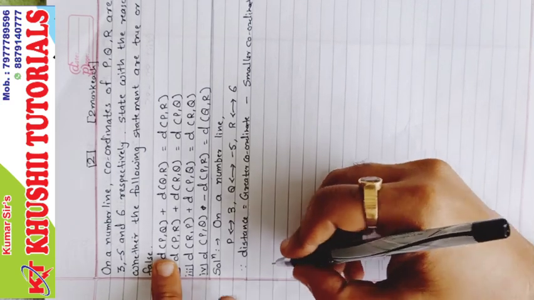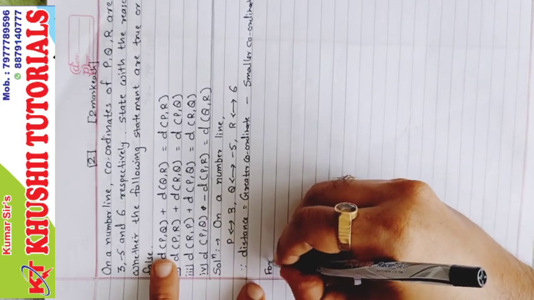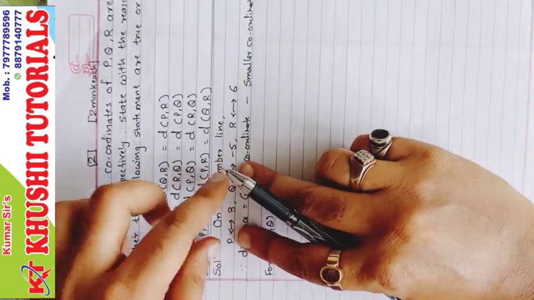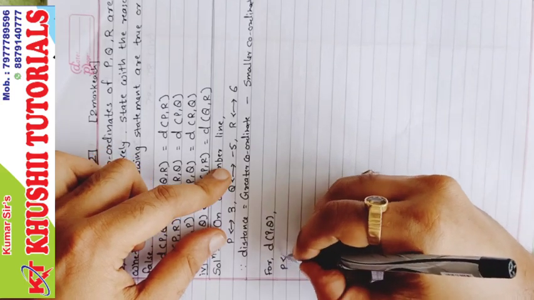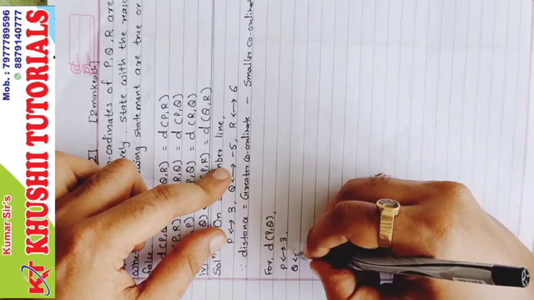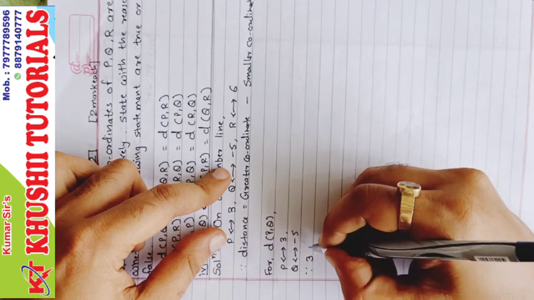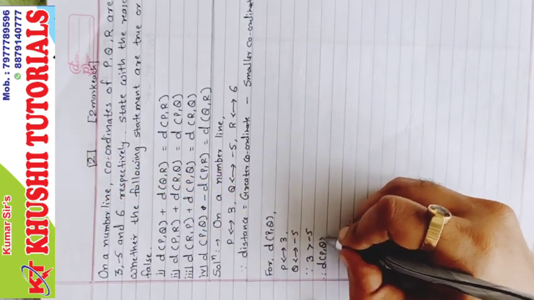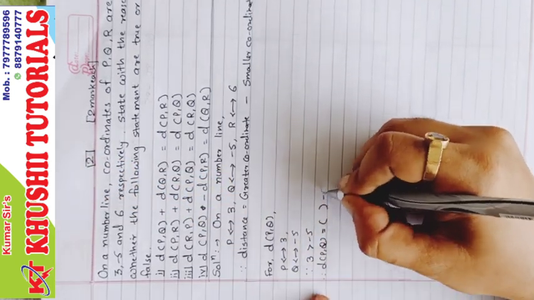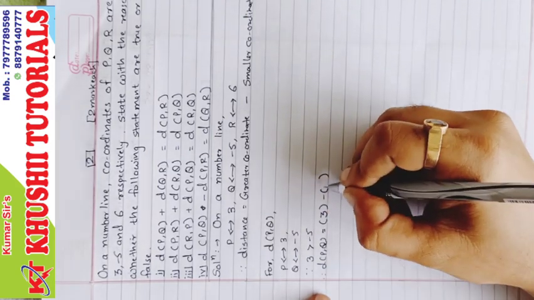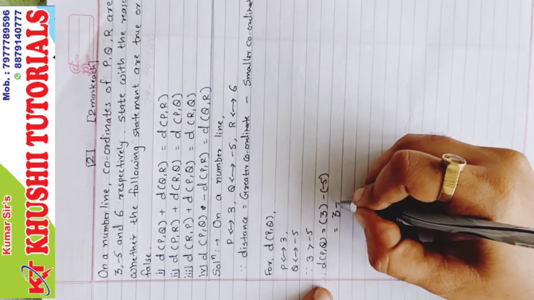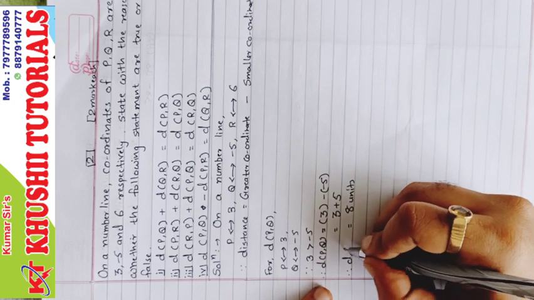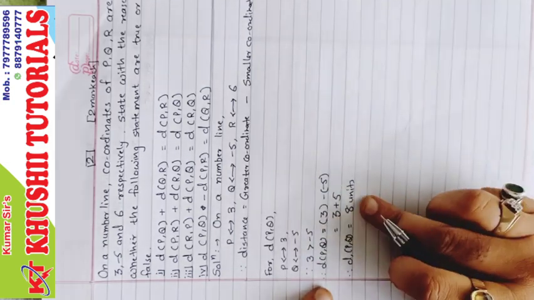Now the first one, distance PQ. Now compare P and Q. Correct? P stands for 3 and Q stands for minus 5. Since 3 is greater than minus 5, therefore distance P comma Q, now no need to write the formula, directly greater minus smaller. The greater is 3, smaller is minus 5. So 3 plus 5, and 3 plus 5 is 8 units. So we got distance P comma Q as 8 units.